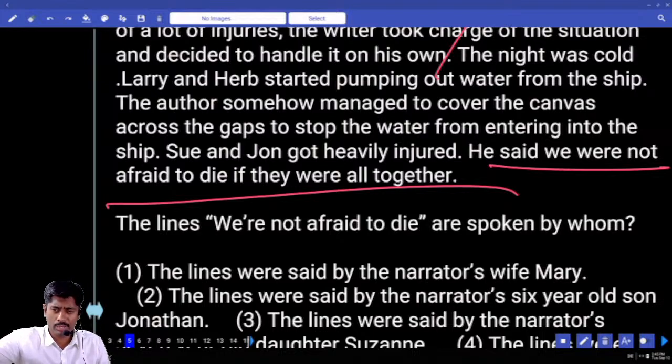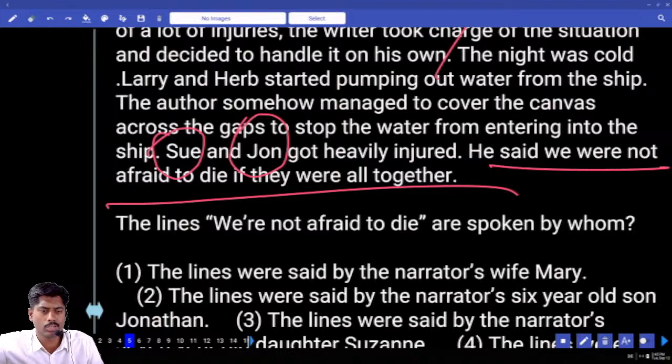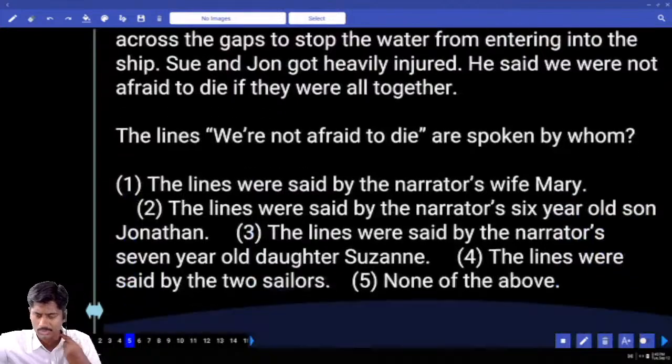The author somehow managed to cover the canvas across the gaps to stop the water from entering the ship. Sue and John got heavily injured. He said, we were not afraid to die if they were all together. So who said that, author or John? Sue means female, John can be male. Author or John?